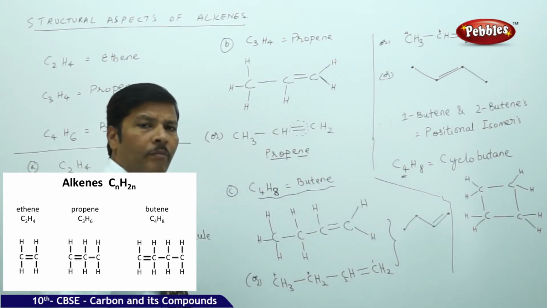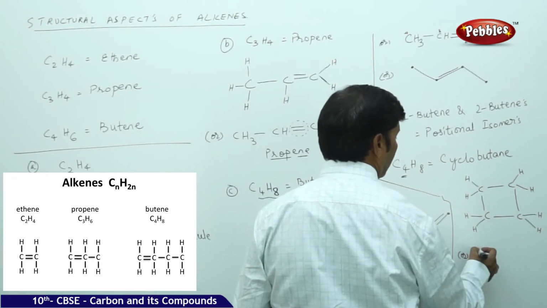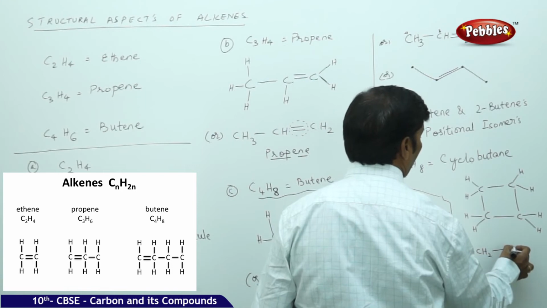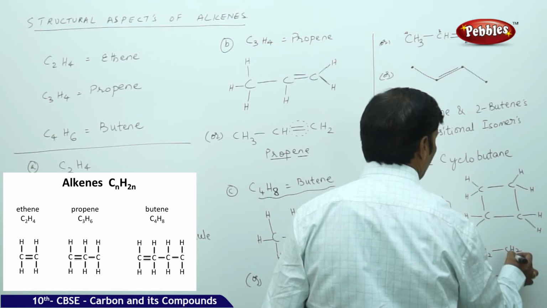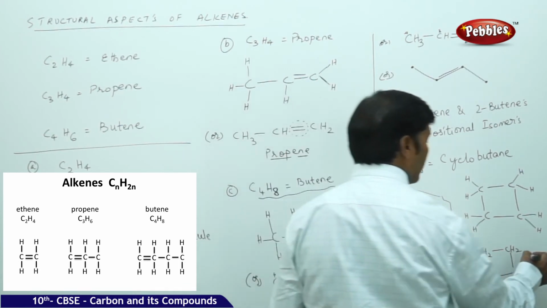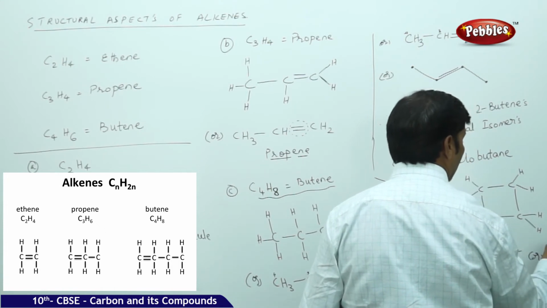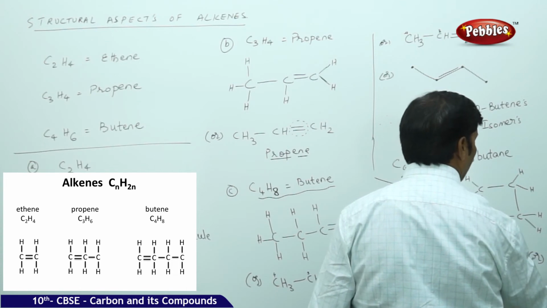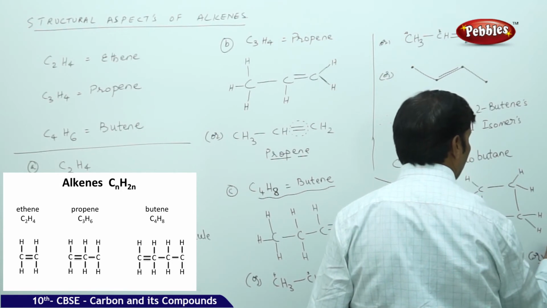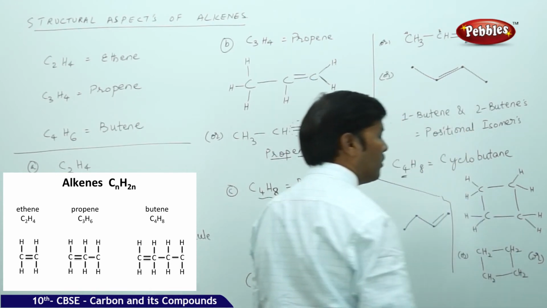So this is the structure of cyclobutane, or you can simply write this as CH2, single bond, CH2, single bond, CH2, single bond, CH2, or you can simply show the bond line structure of cyclobutane like this. Each corner has 1 carbon provided.